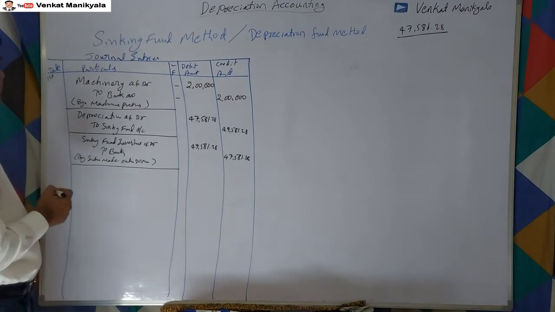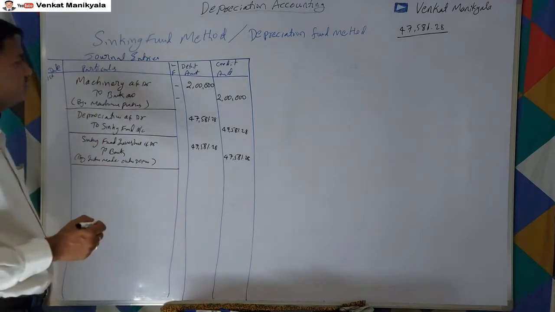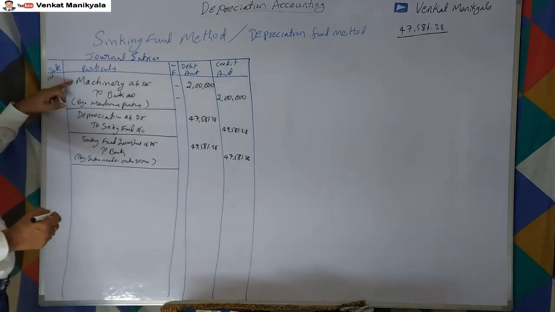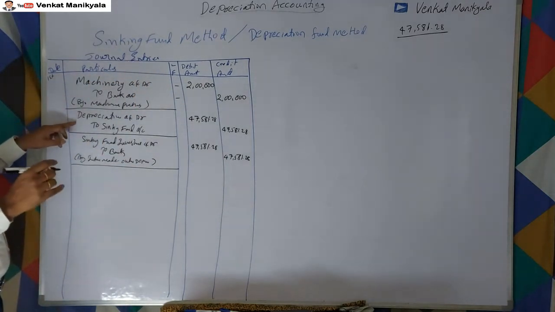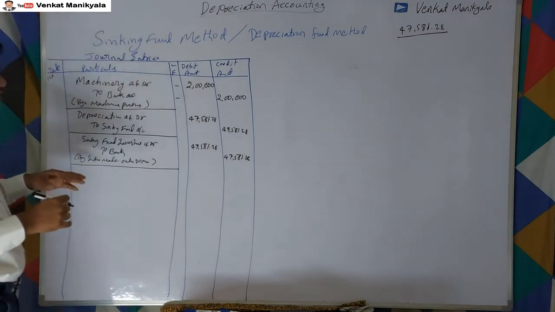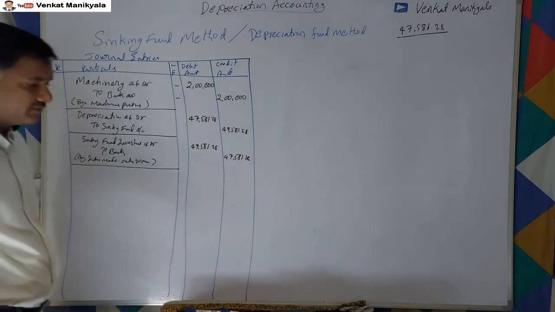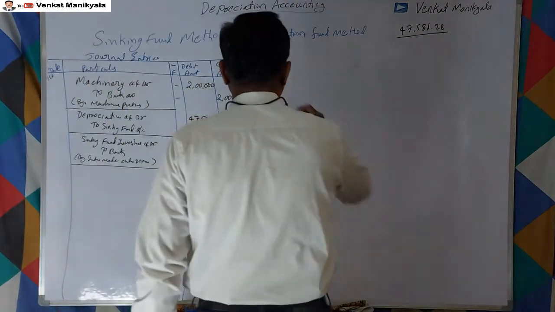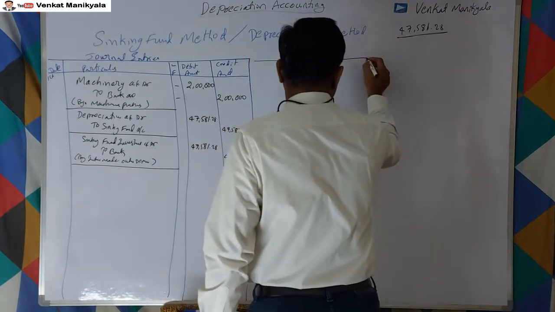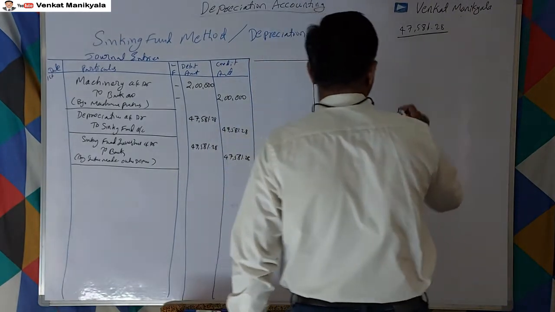These are all the first year general entries. What are the accounts we require? Machinery account is required. Depreciation account is not required because depreciation account is debited and credited and immediately closes. Sinking fund account and sinking fund investment account. We require 3 accounts, right? Again, I am not maintaining full-fledged.